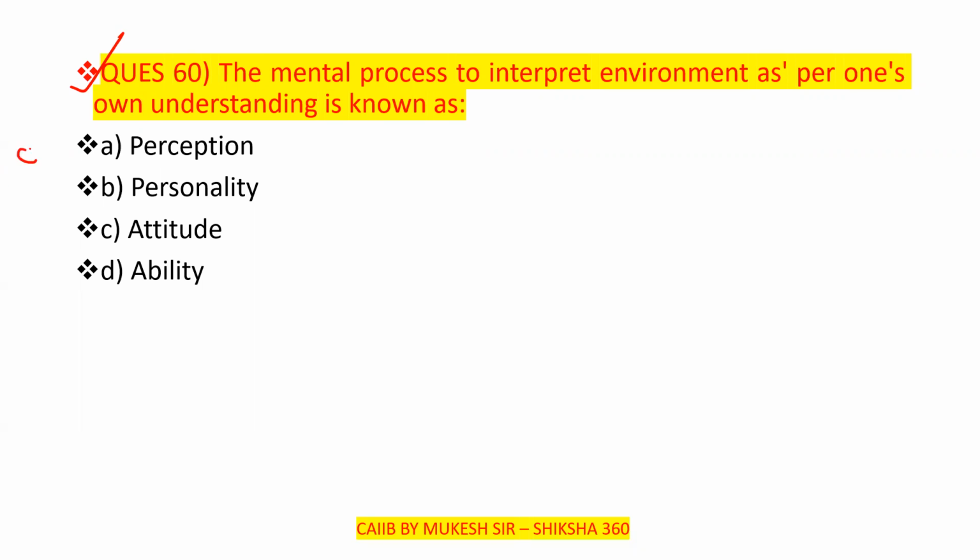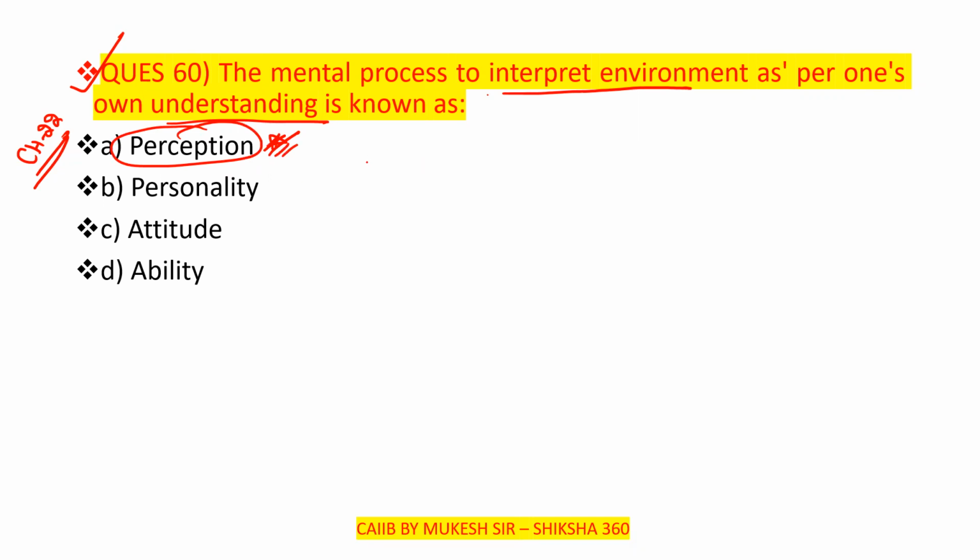This question is from chapter number 22. So the mental process to interpret the environment as per one's own understanding is known as perception. So option A is the correct answer here.